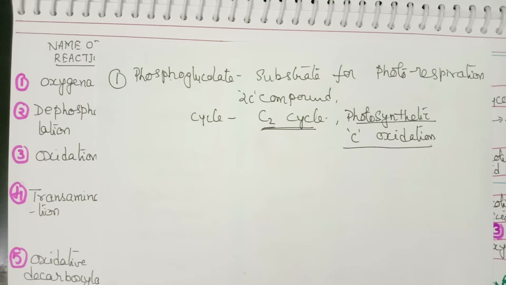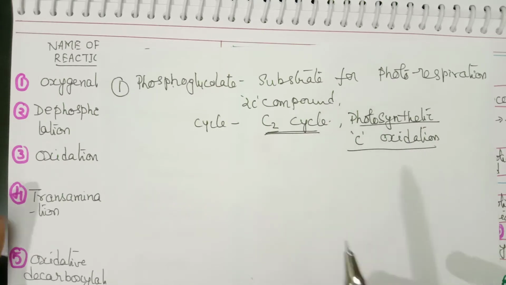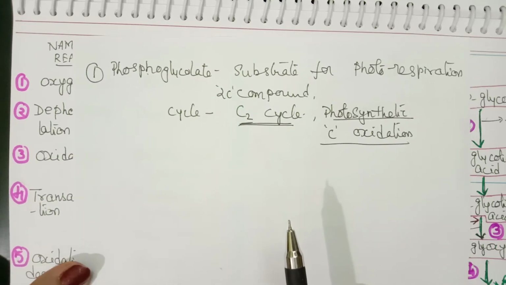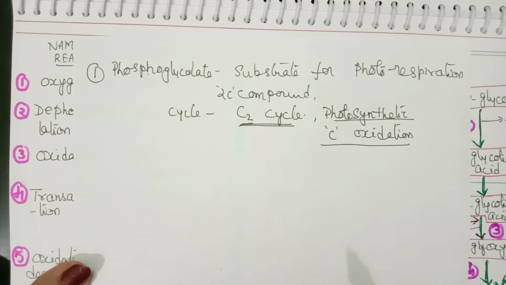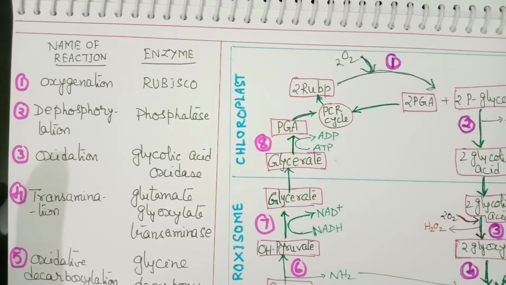So here there is an oxidation process, therefore it is also called photosynthetic carbon oxidation. Children, these points I am writing separately, so you have to observe that and note it down accordingly. So this is about phosphoglycolate, that is the first reaction. Now let us go to the next one.